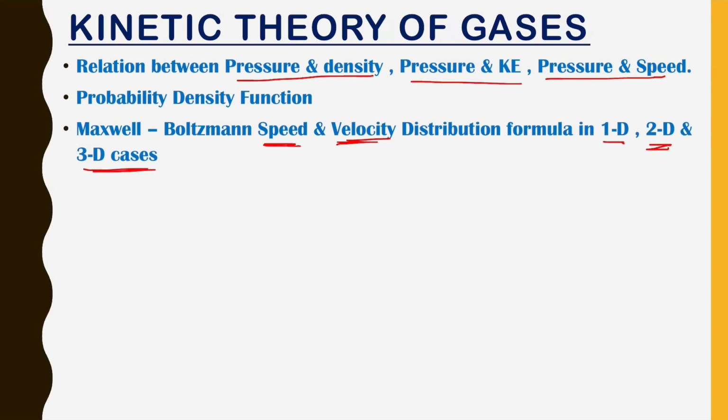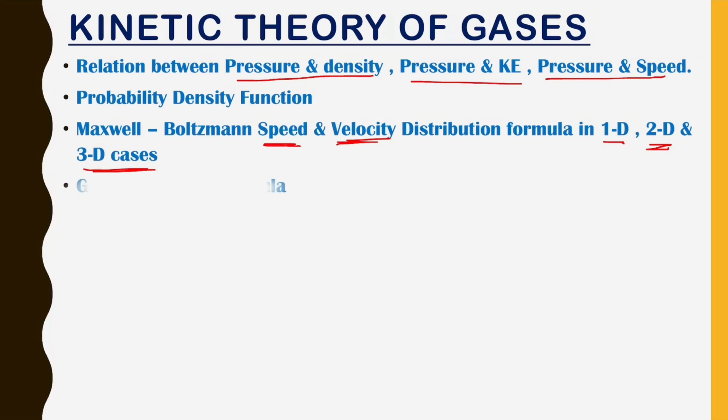It means if we consider 1D motion, 2D motion and 3D motion, for the respective cases, what kind of distribution formula we will have. Using that formula we calculate root mean square speed, most probable speed and all of these. So you must know these two formulas.